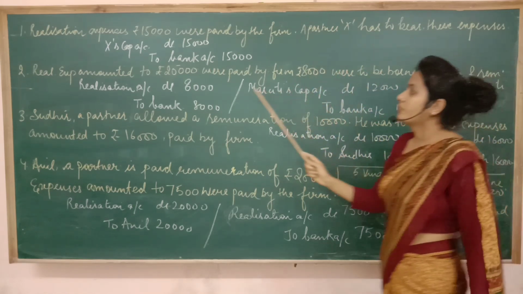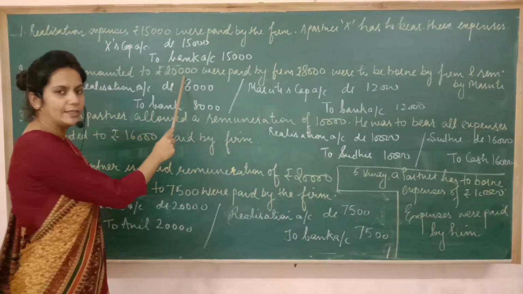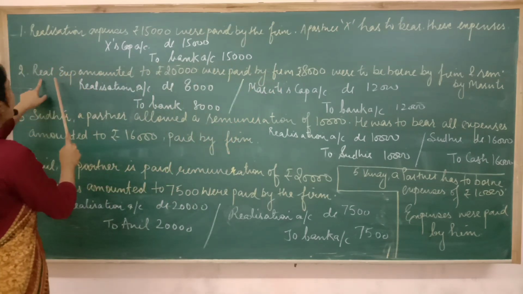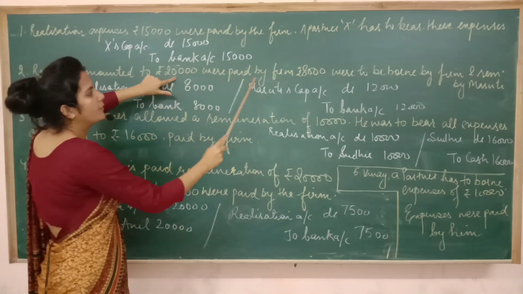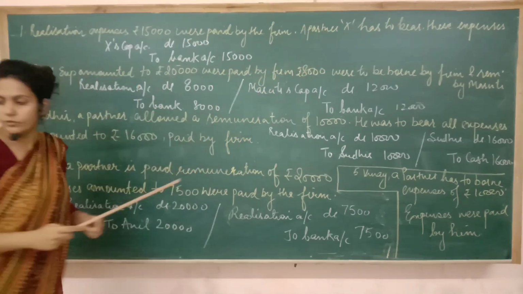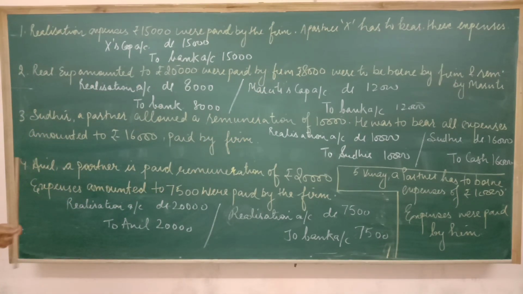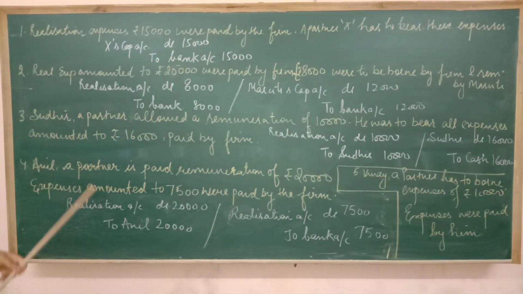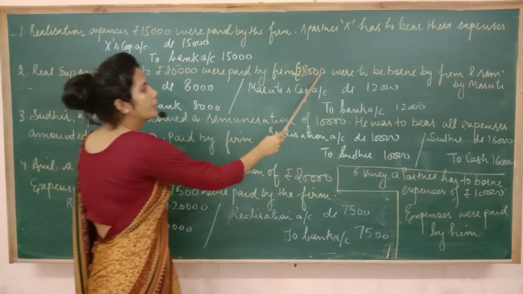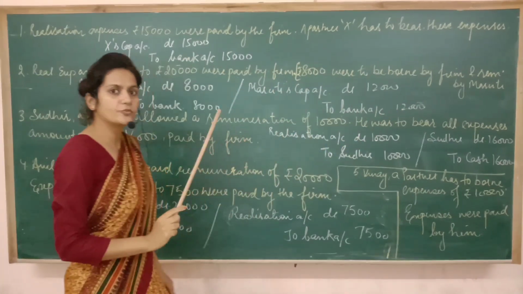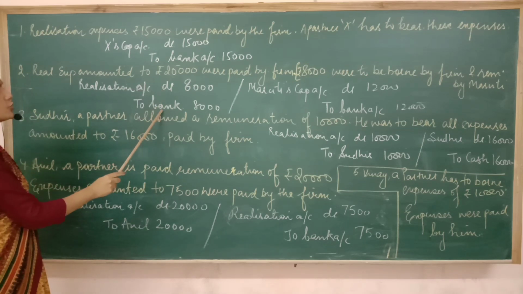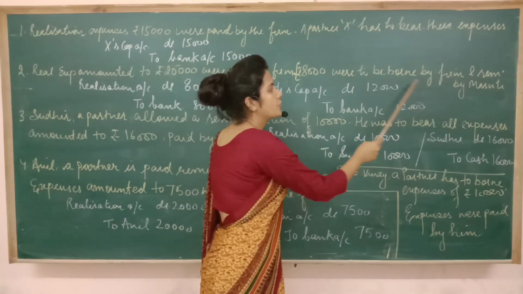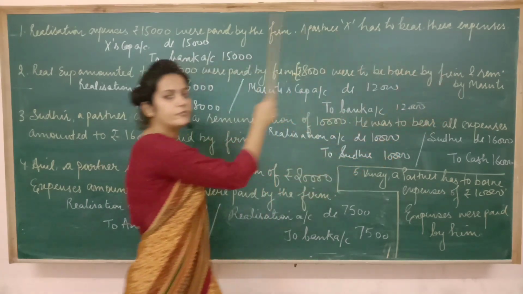I repeat it once. Realization expenses amounted to 20,000 were paid by the firm. It means total expenses of 20,000 were paid by the firm. This is one line. Then this is another line, that out of 20,000, 8,000 were to be borne by the firm. The firm gave 8,000, so realization account debited to bank account, and the remaining Maruti had to bear, but on behalf of Maruti, the firm had paid.